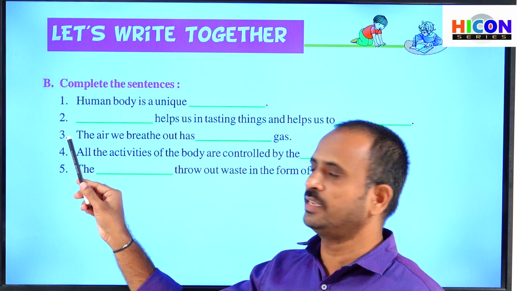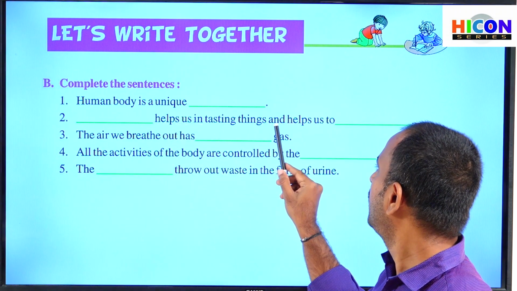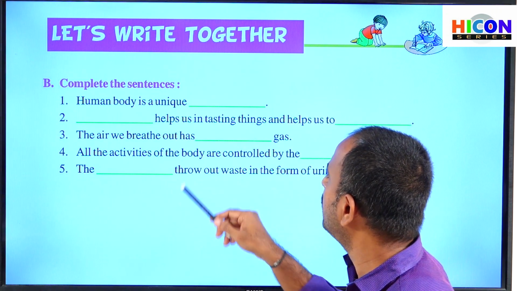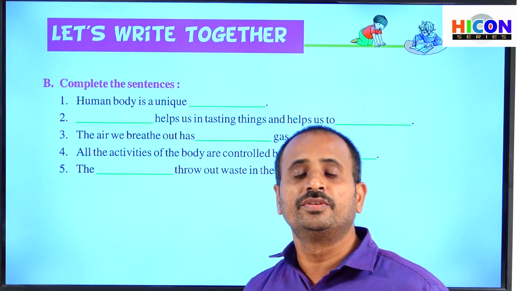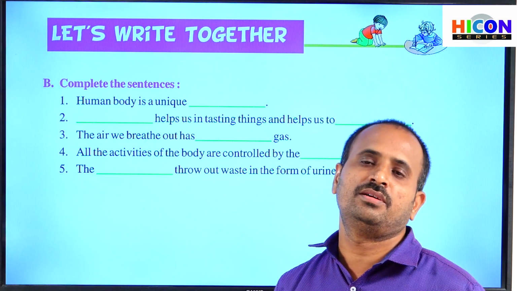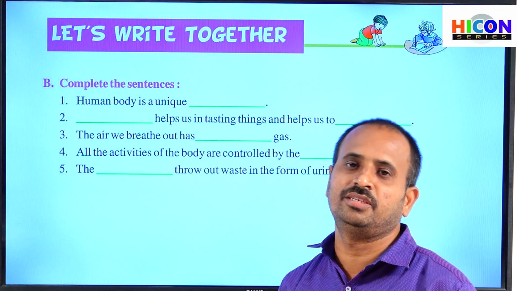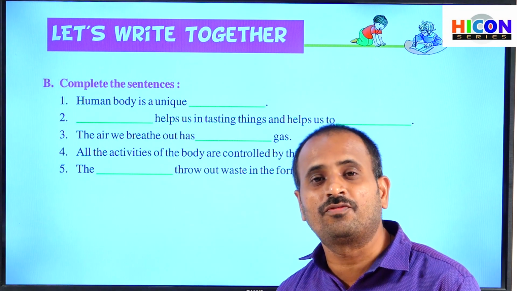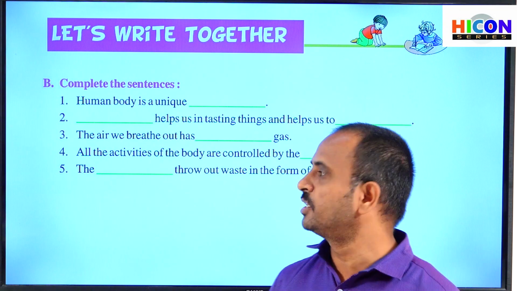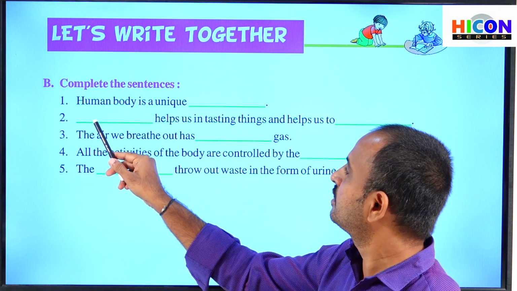Children, read the second sentence. Dash helps us in tasting things and helps us to dash. Which organ helps us in tasting? Generally we have 5 sense organs. Among them, the tongue helps us in tasting. And what is another use of the tongue? We are able to speak with the help of the tongue. So the correct answer for the second sentence is tongue.